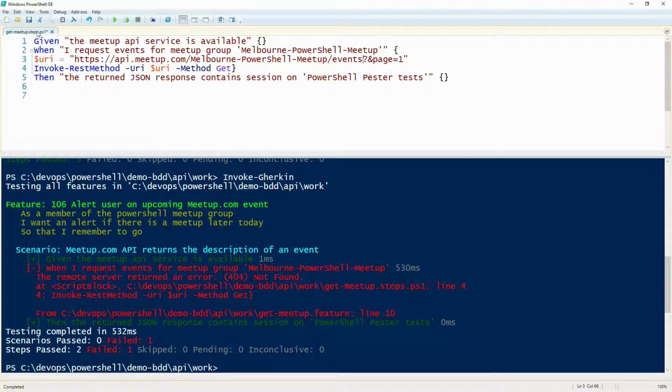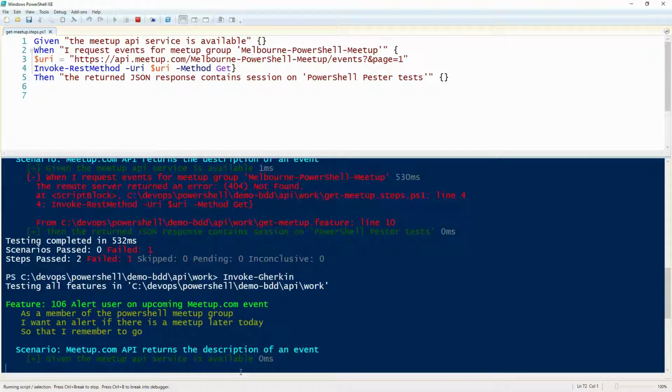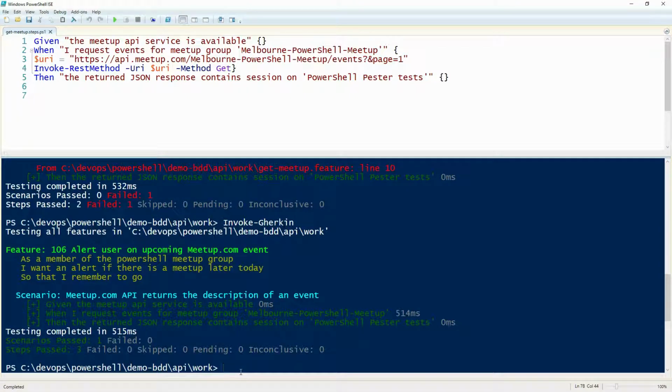Okay, makes sense. Now can you press up arrow? Invoke Gherkin, yep. Hooray! Right, thank you. You want to take a seat? You want to stay up? Stay up a bit longer if you like. Cool, thank you. All right, we now have a passing test, so we're now actually getting a response back.